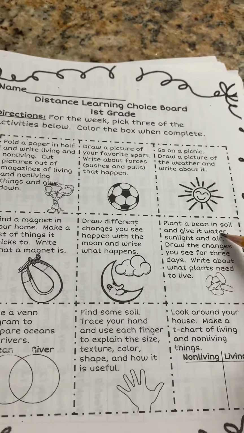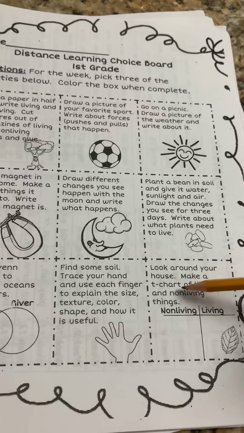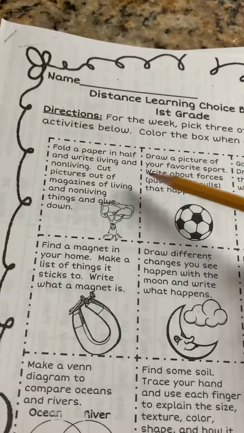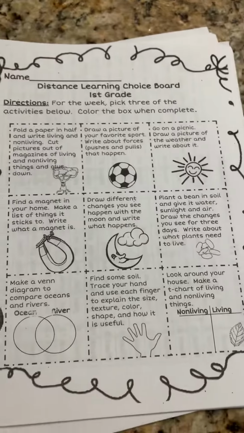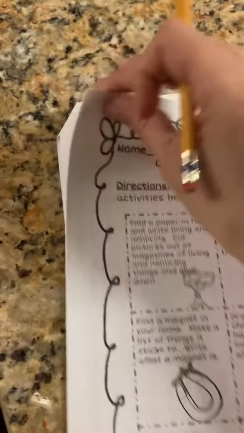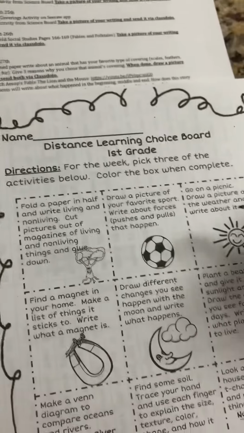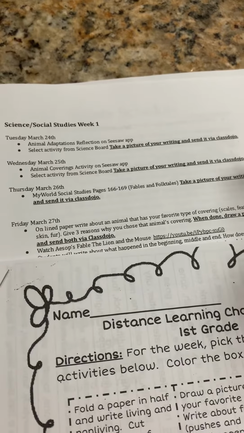We haven't really learned about plants yet. We haven't talked about that. That one was about to come up, but we've talked about living and non-living, and we've talked about soil. This one's non-living, living and non-living as well. So you're going to pick one. When you're done with it, take a picture, and you're going to send it on ClassDojo so I can make sure that you did it.